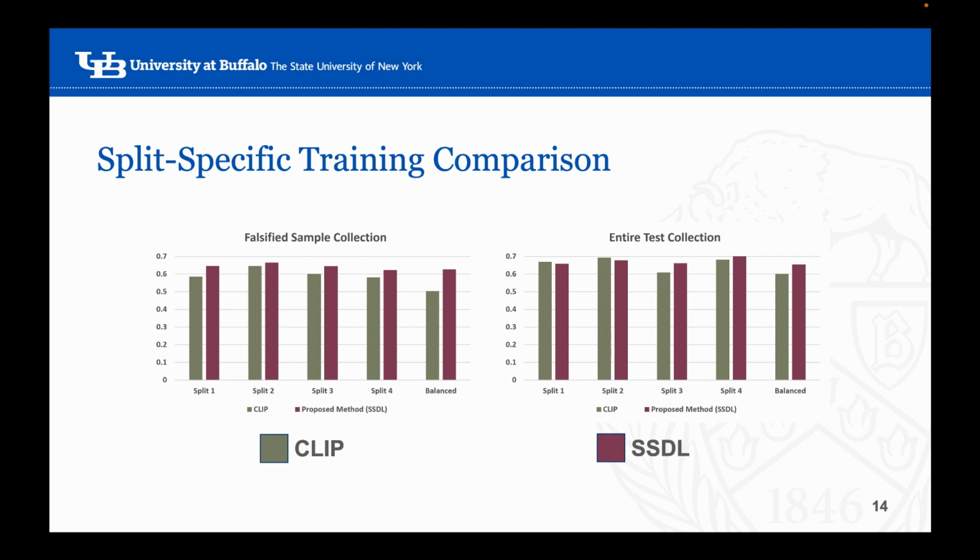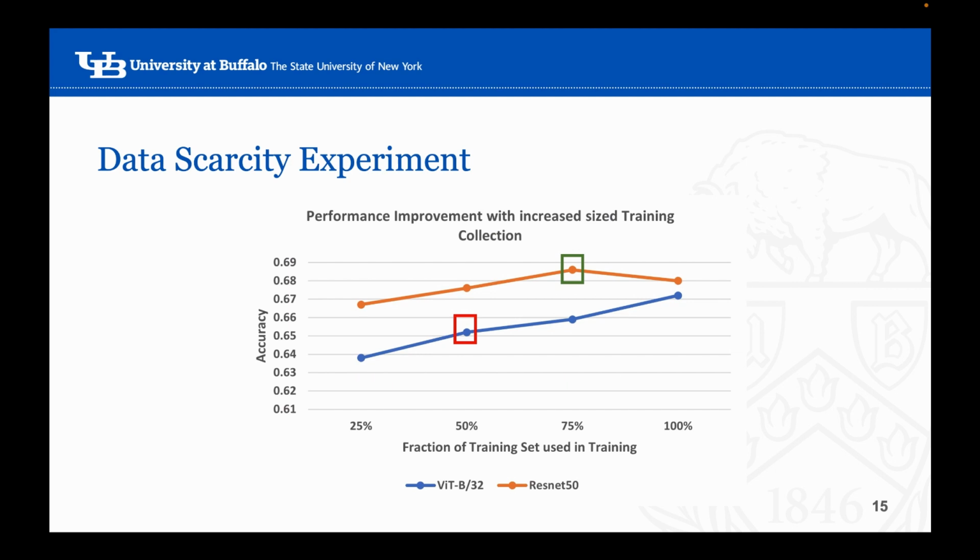This experiment compares the performance of models if they are trained on only one subset of the dataset. We find our model performs better than base clip in 3 categories. It should be noted that the categories that clip performed better at were also the ones created using the same clip model. We also conducted a data scarcity experiment as an evaluation of the self-supervised learning augmentation. We found our visual transformer model achieved performance parity with only half the training data, and our ResNet model achieved performance parity with 3/4 the data.